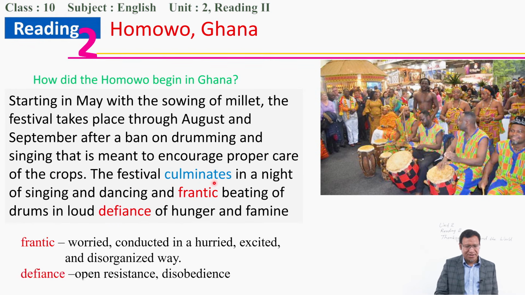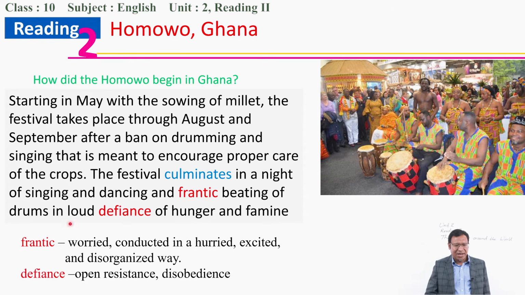Culminates means ends. We have learned this one. Again the festival culminates in a night of singing and dancing. They sing and dance, with frantic beating. Frantic beating means beating very anxiously. It is not very well organized. So this is the frantic beating of the drums.